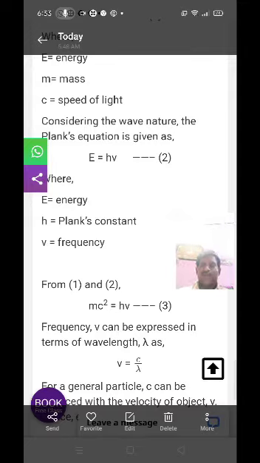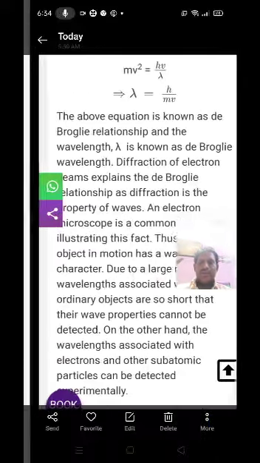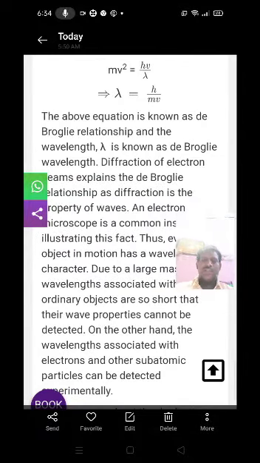But we know that for a general particle like an electron, c can be replaced with the velocity of the object v. Therefore, mv square is equal to hc by lambda, or h nu by lambda. Therefore, lambda is equal to h by mv. The above equation is known as the de Broglie wavelength equation, where lambda is known as the de Broglie wavelength.